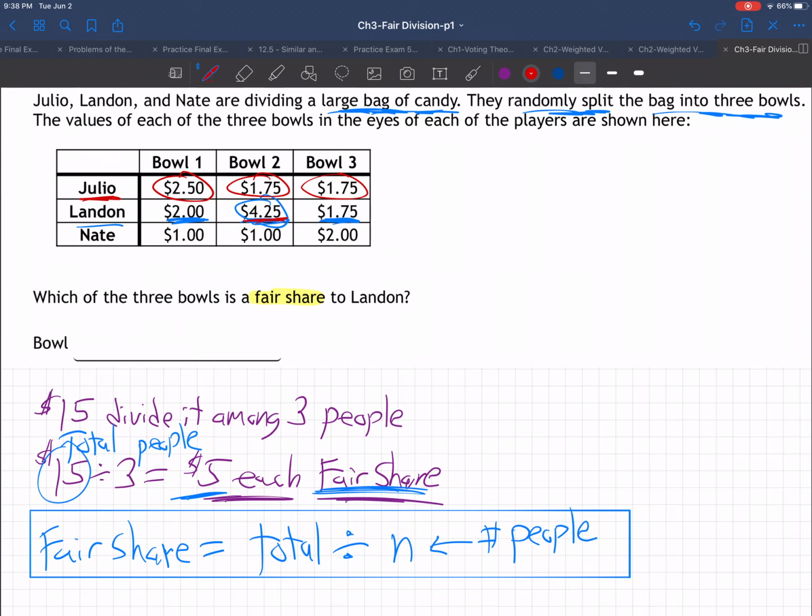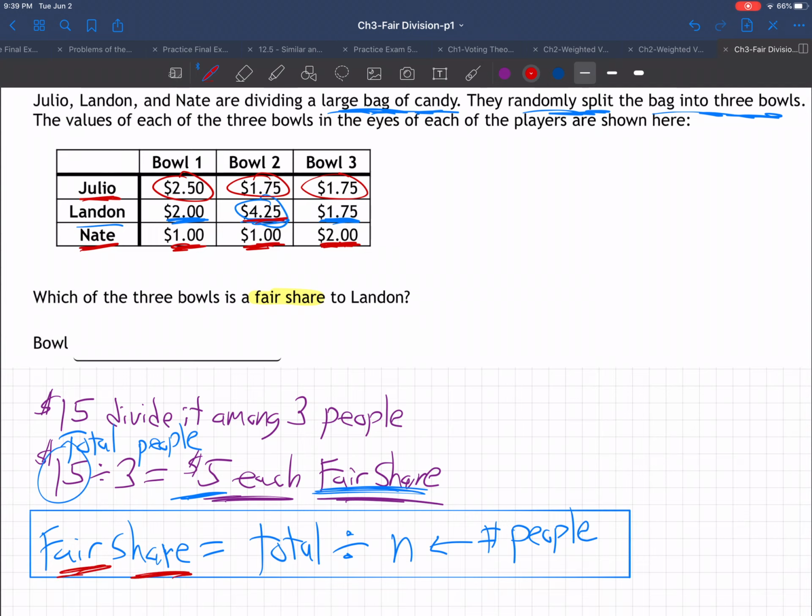And then Nate, he's not as much into candy. See how he has a lower value system for all the bowls? He doesn't have as much of a sweet tooth. But he still thinks bowl 3 is the best. He thinks that's worth $2, twice as valuable as what's in bowls 1 and 2, but he still doesn't value it very much. Okay, so how then are we going to find a fair share?